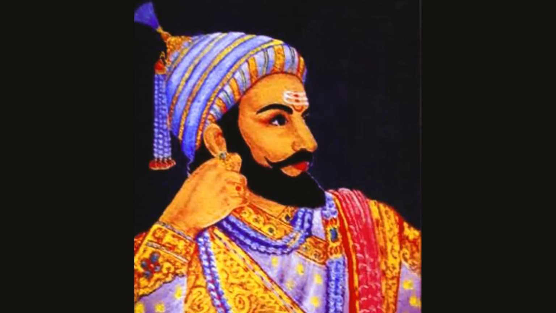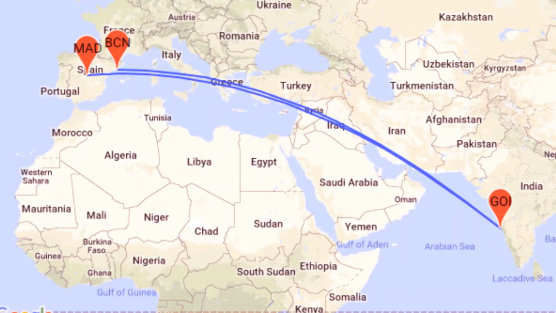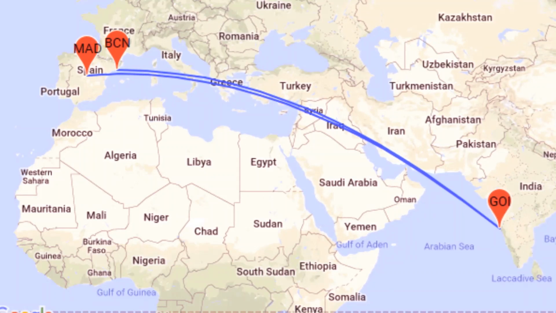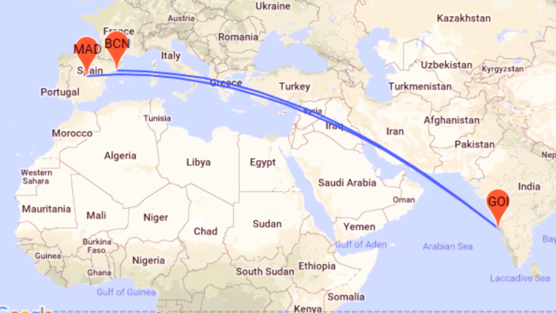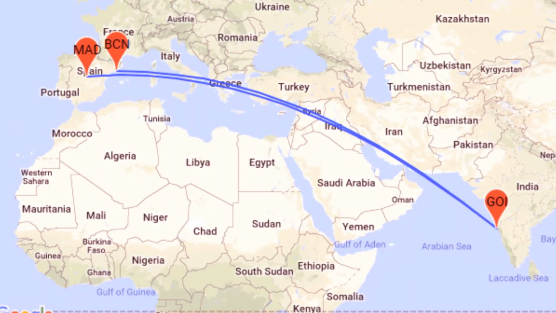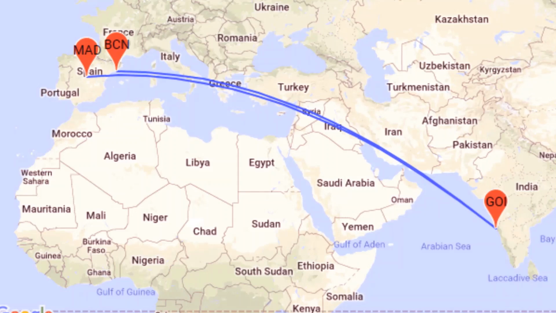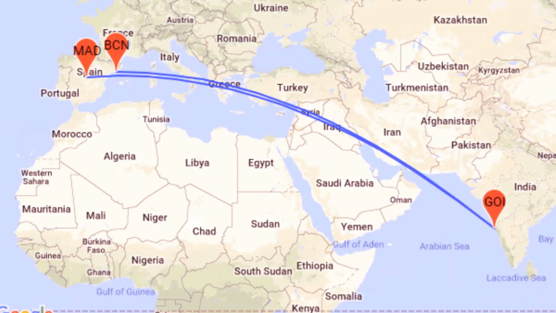Next, the Peshwas, and at this same time, the advent of Europeans happened in the 15th century. The Portuguese came to India in 1498. A Portuguese sailor named Vasco da Gama arrived at Kolkata. In 1501, he came back to India a second time.